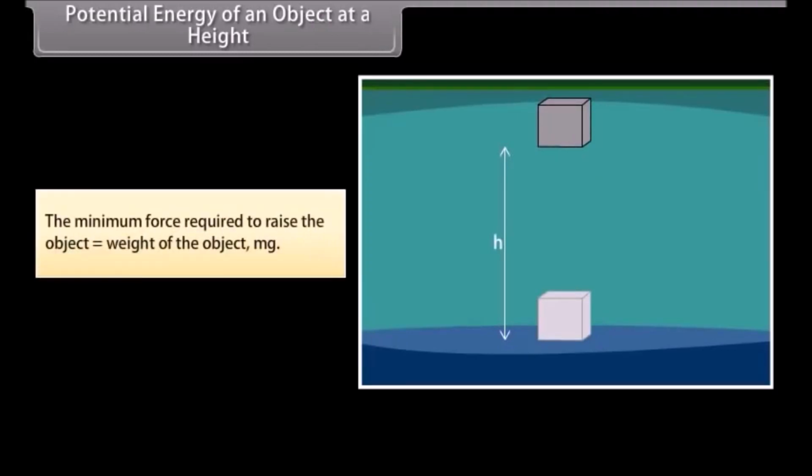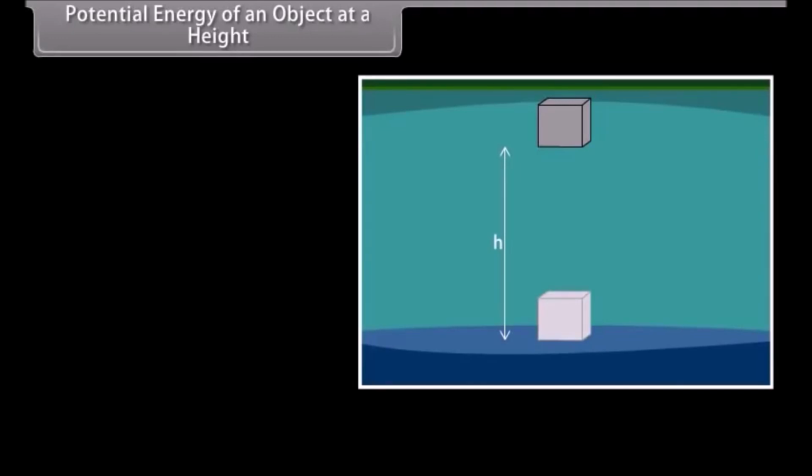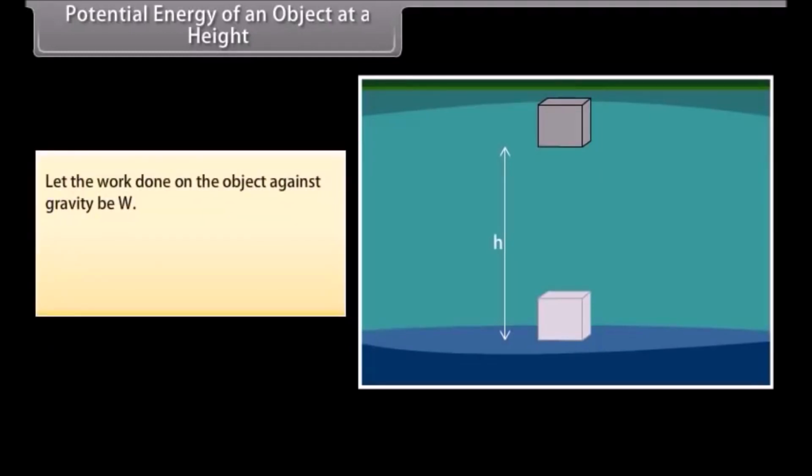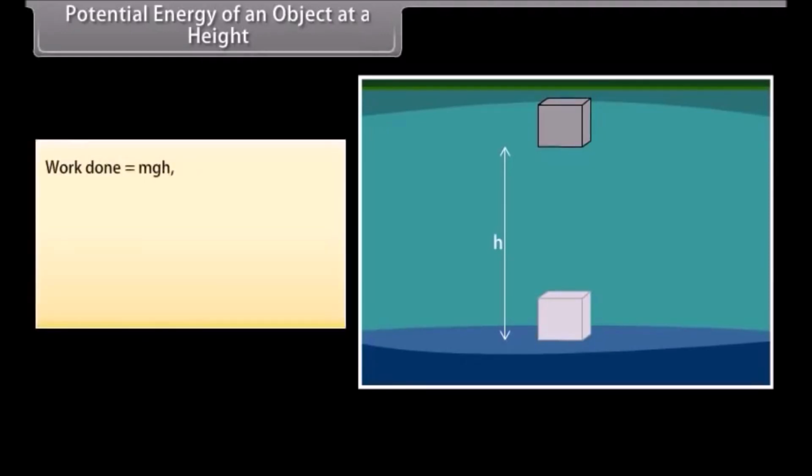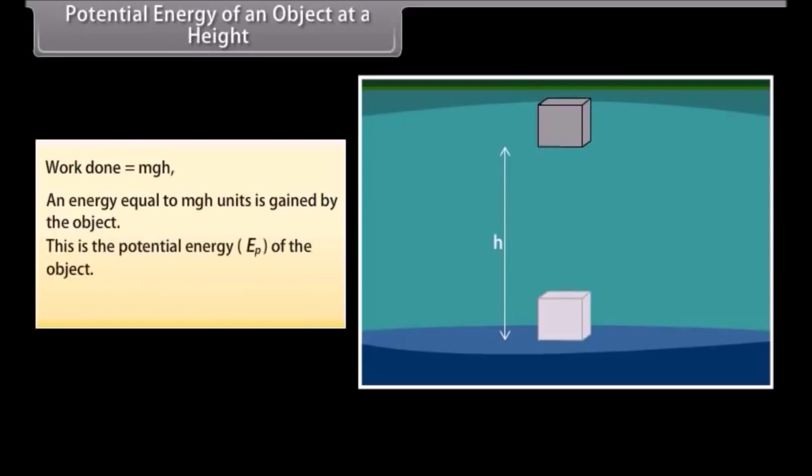The minimum force required to raise the object is equal to the weight of the object. The object gains energy equal to the work done on it. Let the work done on the object against gravity be W. That is, work done, W, is equal to force into displacement, which is equal to mg into h, which is equal to mgh. Since work done on the object is equal to mgh, and energy equal to mgh units is gained by the object. This is the potential energy of the object.